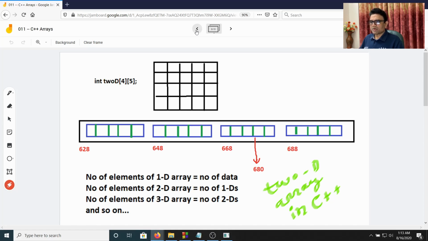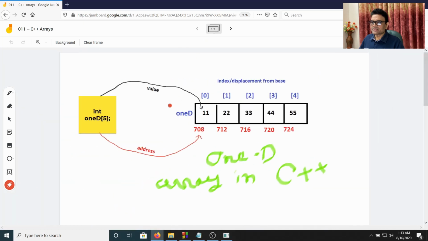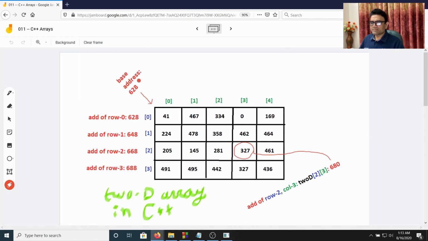Okay, now let me show you some hypothetical data that I get from executing this program. Now let's say the base address of the 2D array is 628. Now for a one-dimensional array, if I say 1D plus 1, I get the address of the next integer. But for a 2D array, if I say 2D plus 1, I get the address of the next row, because the next row is the next element.